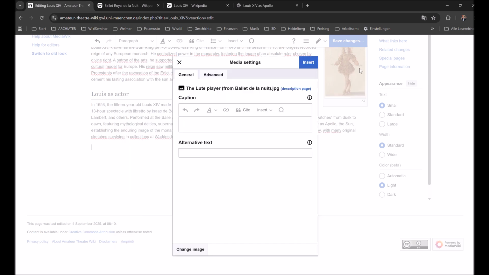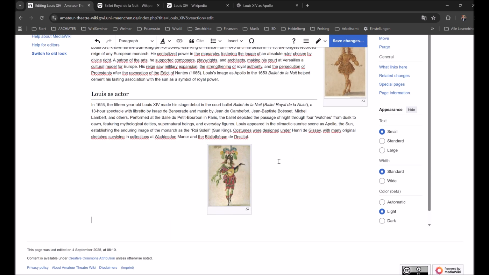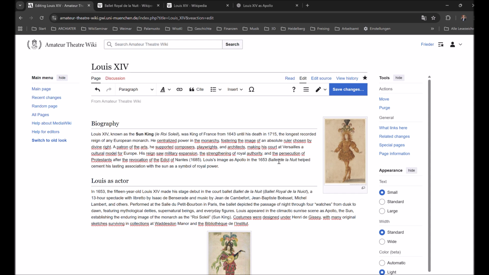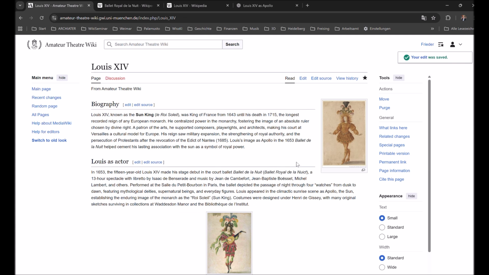I want to place it at the bottom of the text in the center, and then also give it a customized size of 150 pixel. Then we save our changes. And have an article that looks already quite convincing.